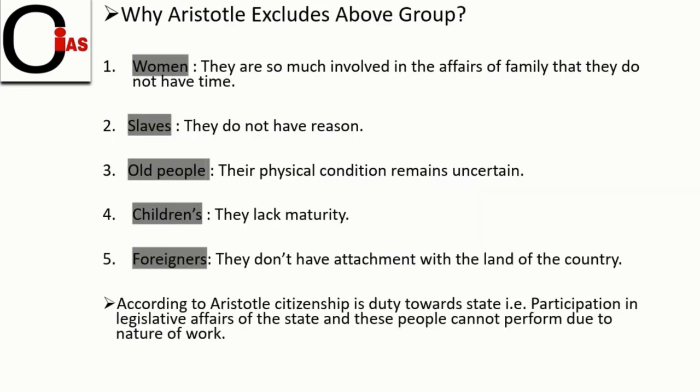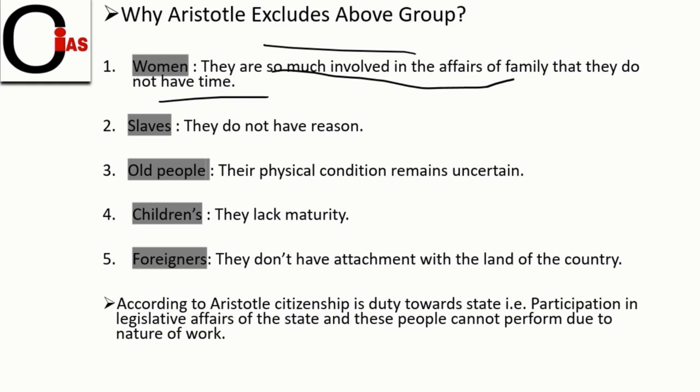Now it is very important to know why Aristotle excluded those above groups. So, friends, it's very important. Why? Because if we look at women, they are so much involved in the affairs of the family that they do not have time to take decisions or participate in public affairs. So women were excluded because they were involved in family affairs, working within the four walls of their house and not allowed to participate in legislative affairs. So they are excluded from the category of citizens.